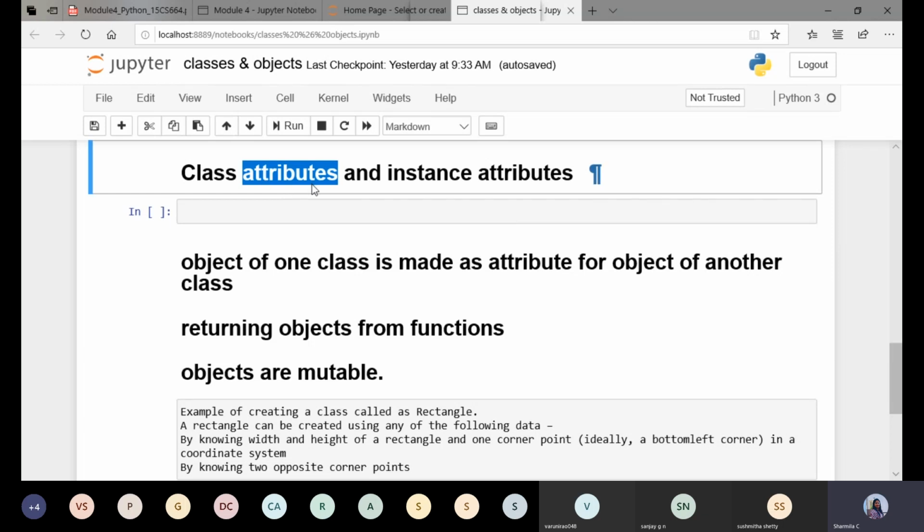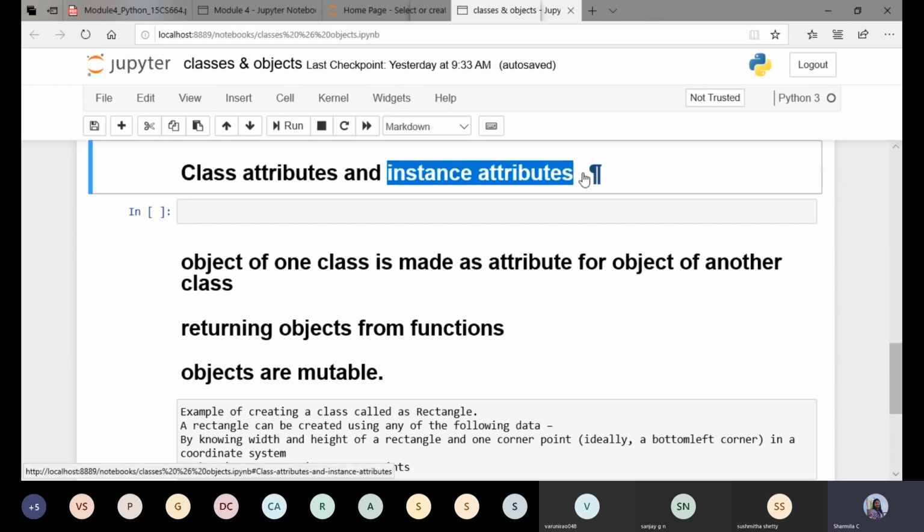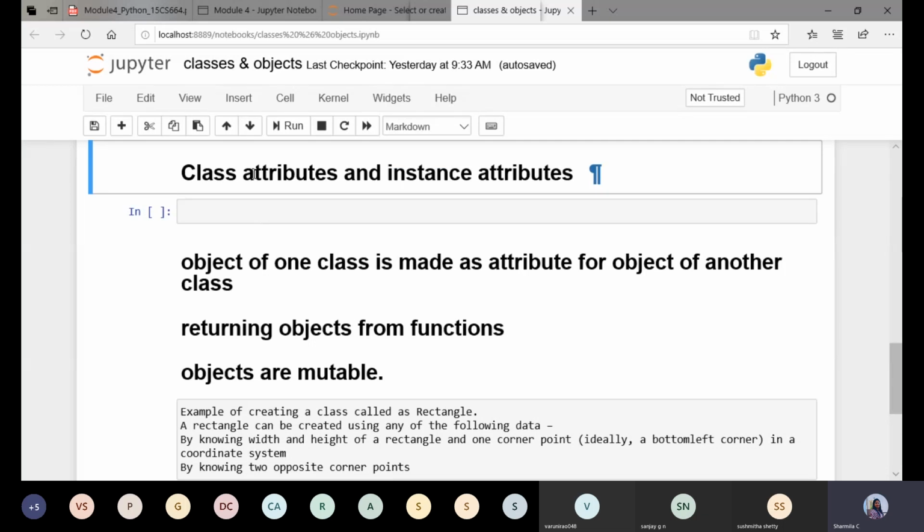Your user defined classes in Python have two types of attributes. The first one is called class attributes. The second one is called instance attributes. The class attributes are the attributes defined inside the class, whereas the instance attributes are defined for individual objects. So that is one difference between a class attribute and an instance attribute.